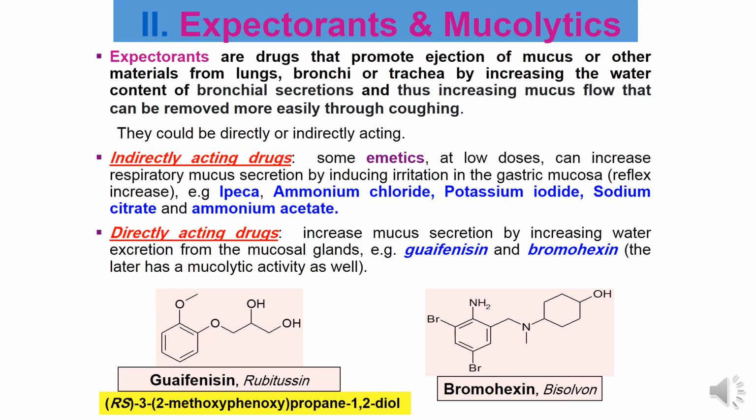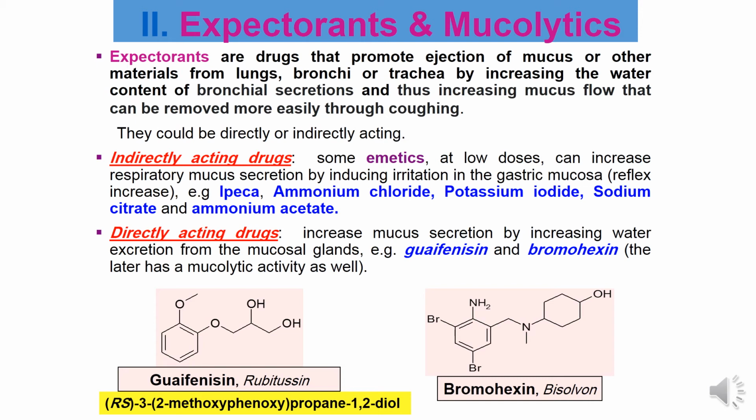The second class of drugs for treatment of respiratory secretions are expectorants and mucolytics. What is the difference between expectorants and mucolytics? Expectorants are drugs that can promote ejection of mucus from the lung, bronchi, or trachea by increasing the water content of bronchial secretions and facilitating a mucus flow that can be removed easily through coughing. Expectorants have two types. Either they act directly or indirectly.